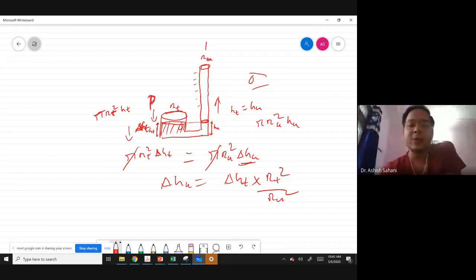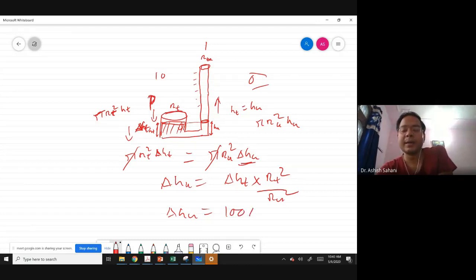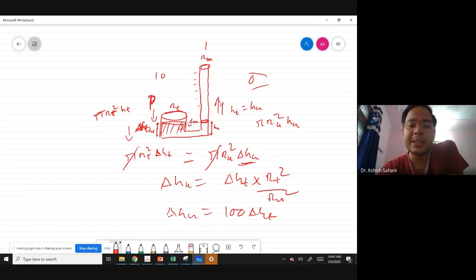So if there is a ratio of 1:10 of the radius of the tank versus the tube, then what will happen? ΔHU is equal to 100 ΔHT. So if this changes by 1 millimeter, this changes by 100 millimeters. The height here changes by 1 millimeter, here it changes by 100 millimeters.